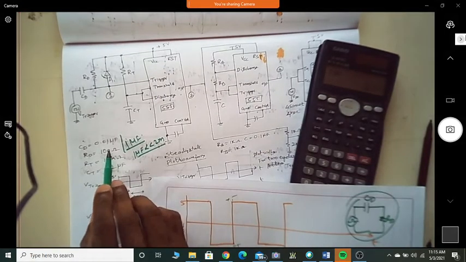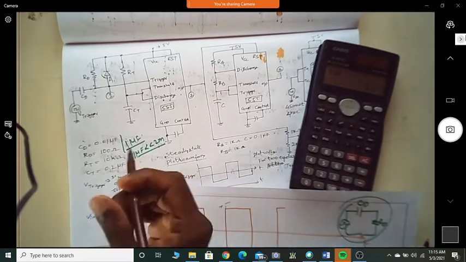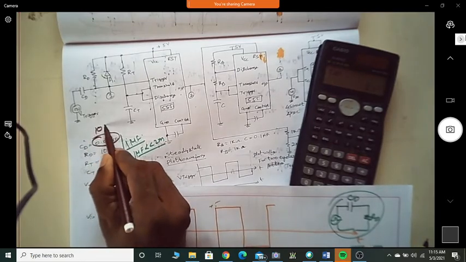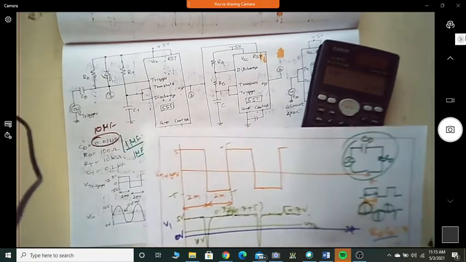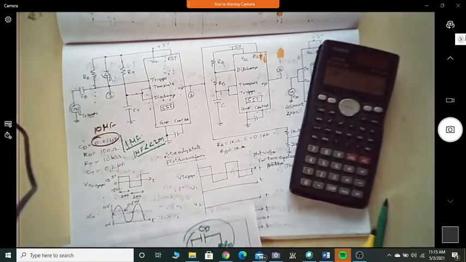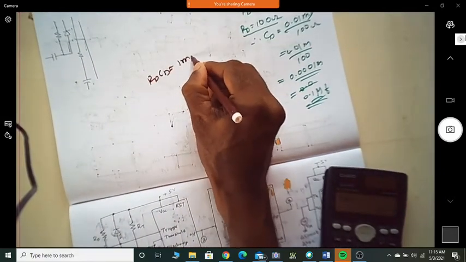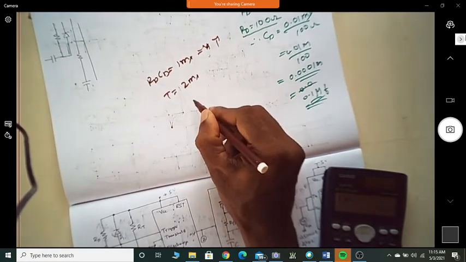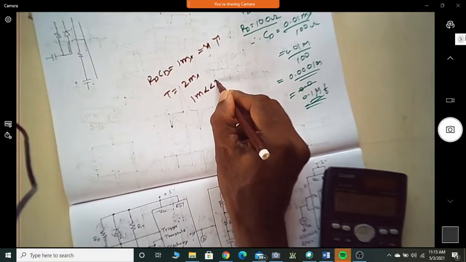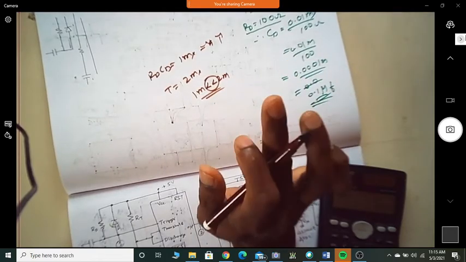Suppose instead of taking it as 0.01 microfarad, you take it as 10 microfarad, let us see what happens. If you take it as 10 microfarad, then what happens to your RD CD? Will it become 1 milli? If it becomes 1 milli, then RD CD is equal to 1 millisecond. This is equal to tau. What is your T? 2 millisecond. Is 1 millisecond far less than 2 millisecond? It is not far, but it is less than, no?